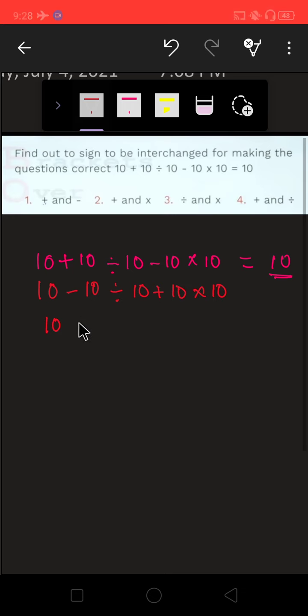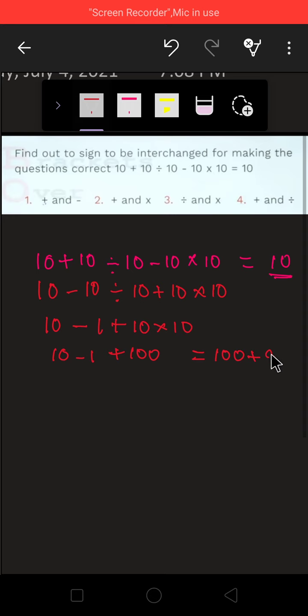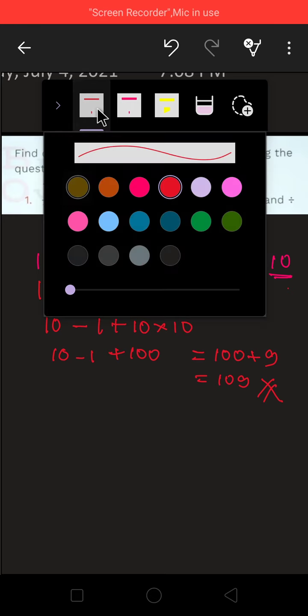So 10 minus 10 divided by 10 is 1, plus 10 into 10. You can see that 10 minus 1 plus 100 is equal to 100 plus 9, which is equal to 109. This is totally wrong because our answer should be 10, so this option is cancelled. First is not our choice. Now come to the second one.